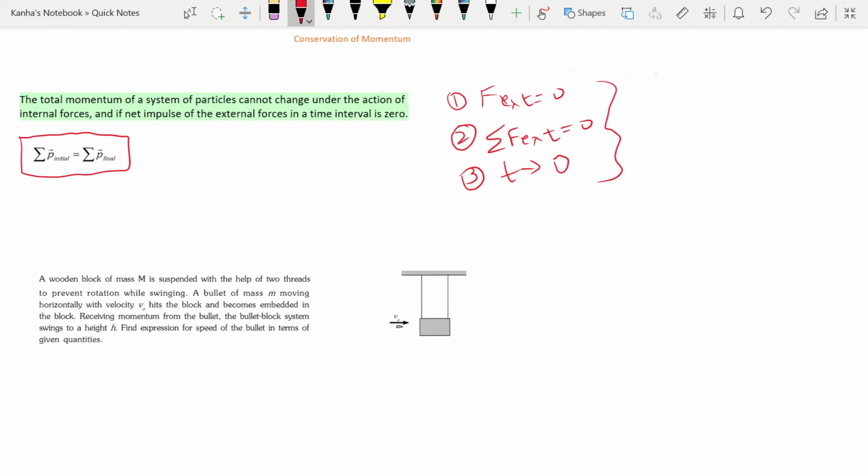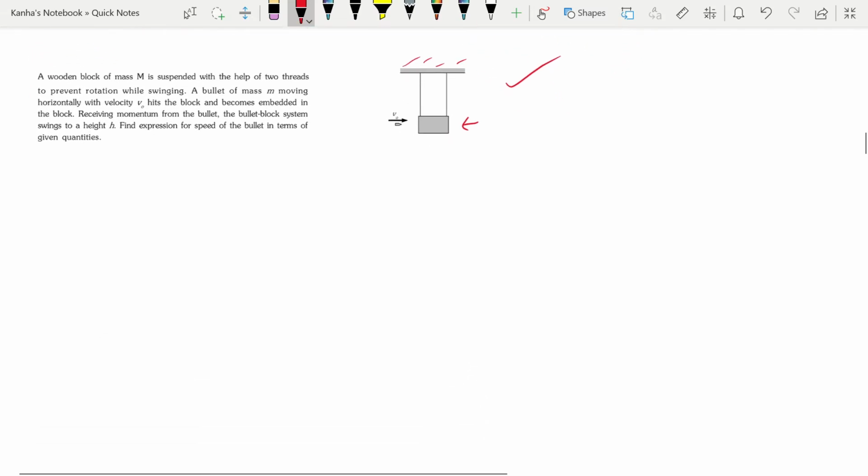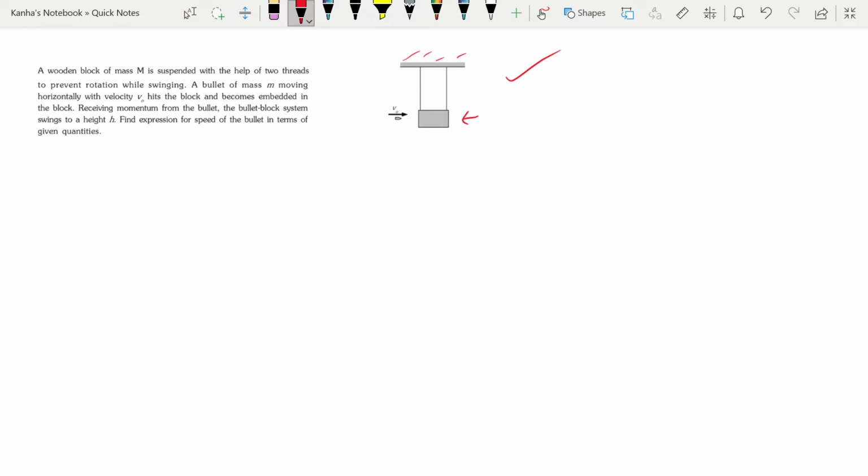This is easily explained by one of the questions that are often asked in the papers, or a type of questions like this. This is something known as the ballistic pendulum. This ballistic pendulum is generally used to measure speed of bullets. It consists of a wooden block right here suspended from a fixed support. So let's do a question on the ballistic pendulum. It can help us use this basic property.